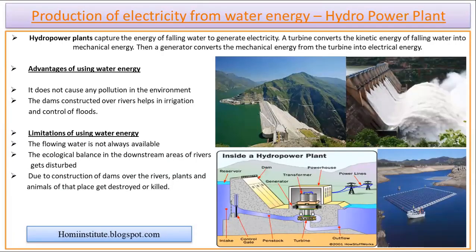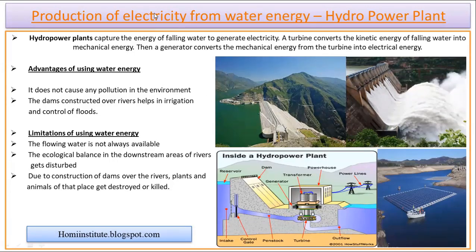Next, one of the very important and very common forms of energy production from nature is the hydropower plant. In the hydropower plant, electricity is produced by the flow of water. Again, the kinetic energy of water is used to generate electric current.